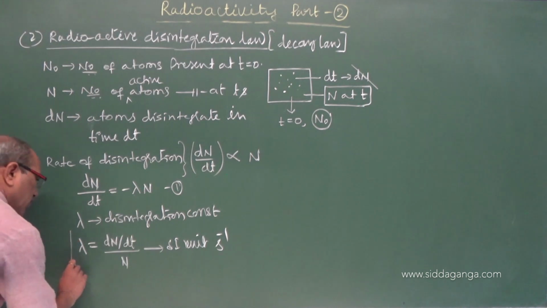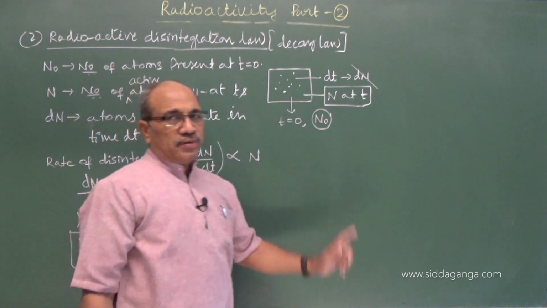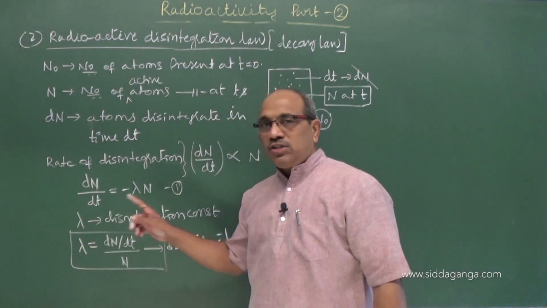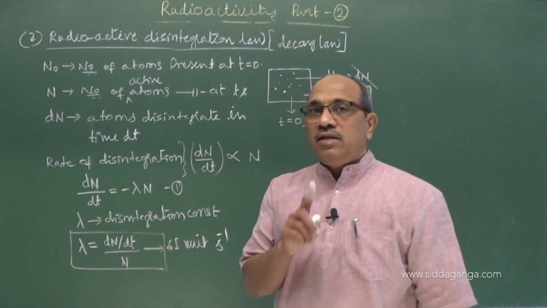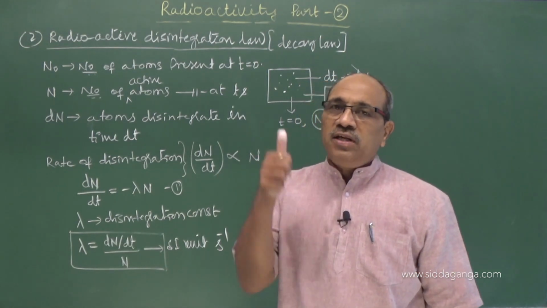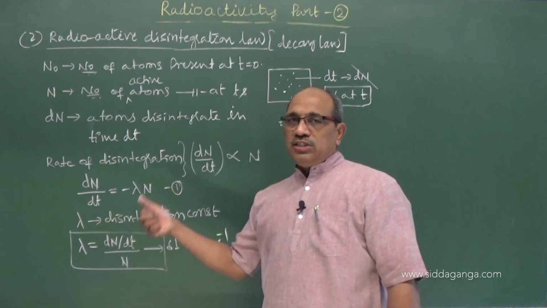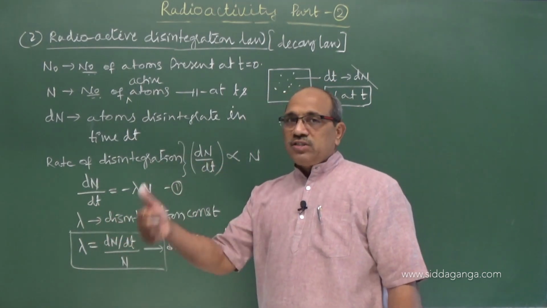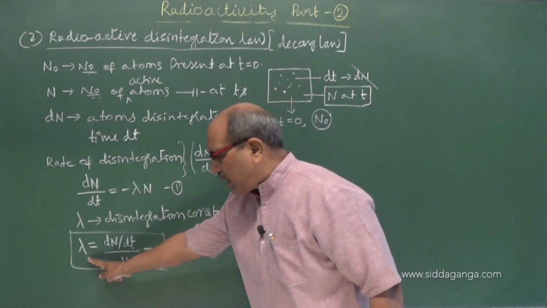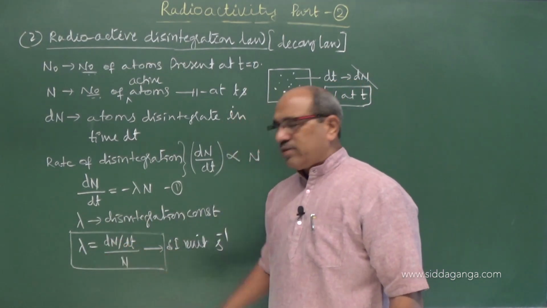We can define it on the basis of this constant. It is the characteristic property of the radioactive sample. It is a unique value. The value of lambda is not changing for a sample under any circumstances. That is why I told it is the characteristic or the fingerprint of the sample. For a given sample, it is a unique value, measured per second.